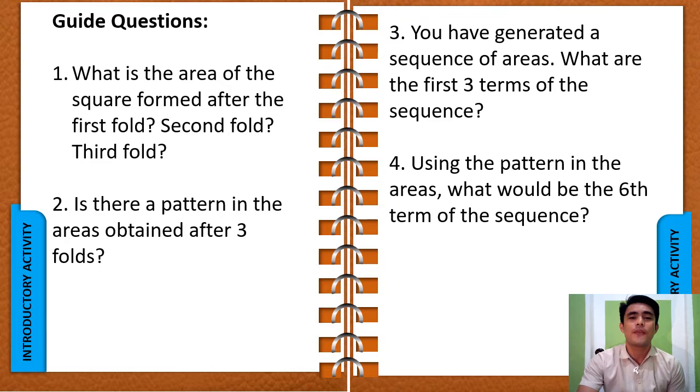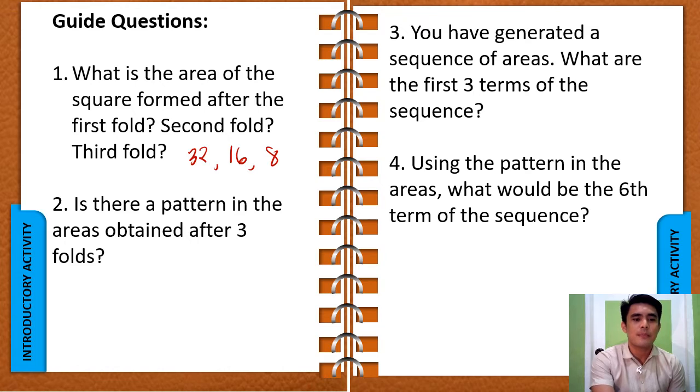I'll just give you 5 minutes to answer these questions. Now your 5 minutes is up. Let's see if you got it correctly. Question number 1, what is the area of the square formed after the first fold? Correct, it is 32. For the second fold, correct, it's 16. And the third fold, it is correct, it's 8.